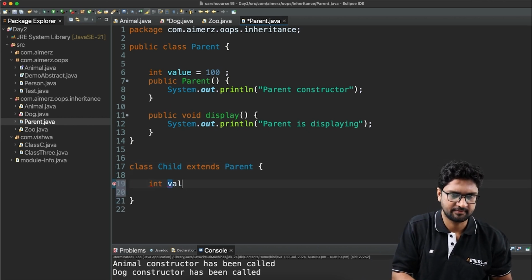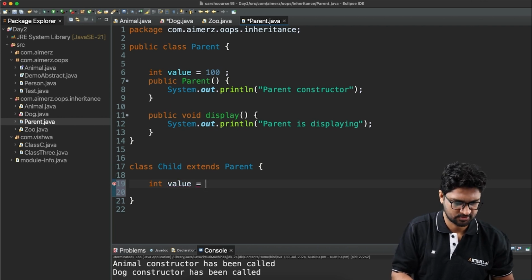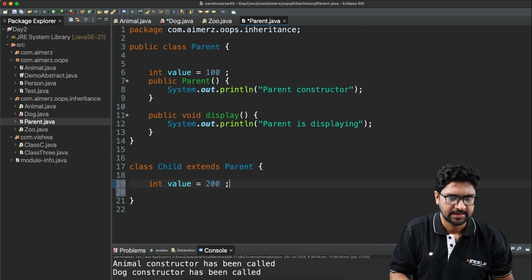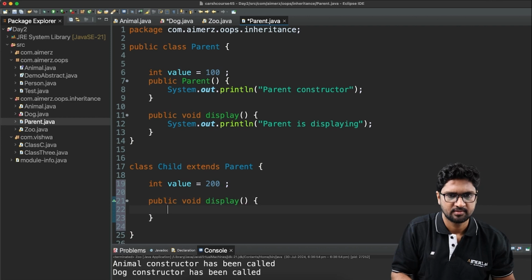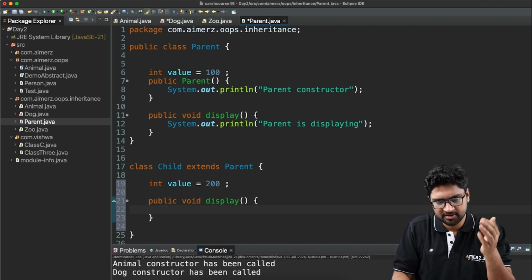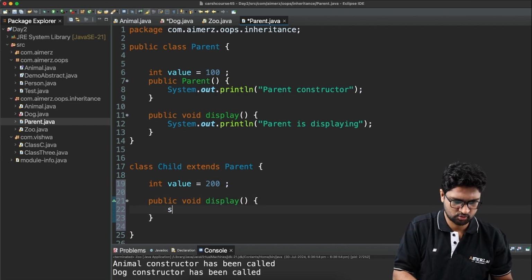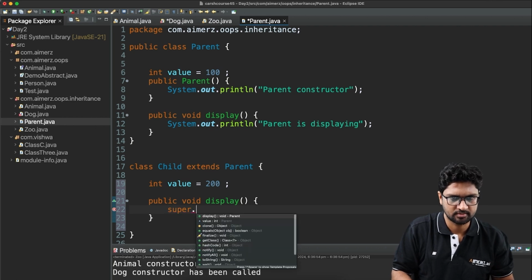And in this child class, what I can do is say int value is equal to 200, and then I can have the same method public void display, and then I can call the parent display method by using super.display.